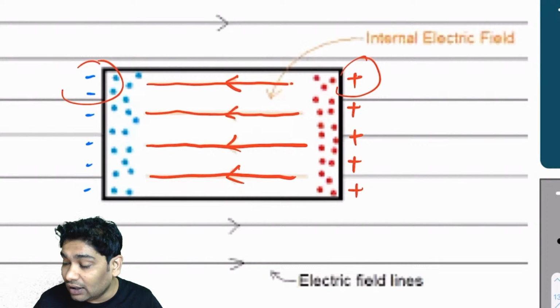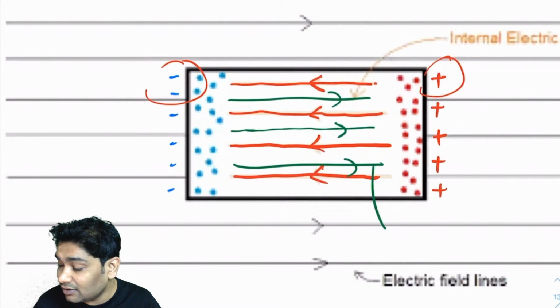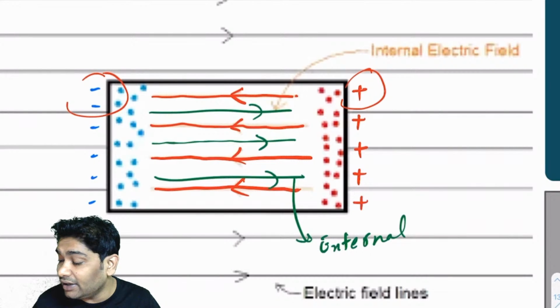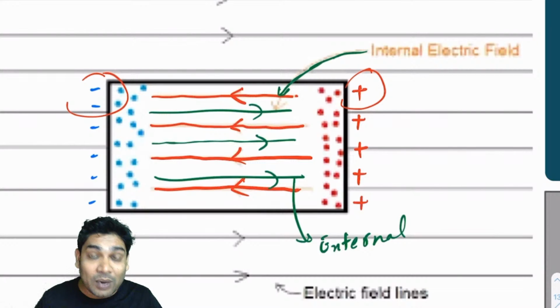Alright, one external and another internal. So these are external fields. And of course, the earlier ones are internal. Okay, so let's just draw it here. So these are internal fields. Now the net field would be a superposition of these, or vector sum of these, right?